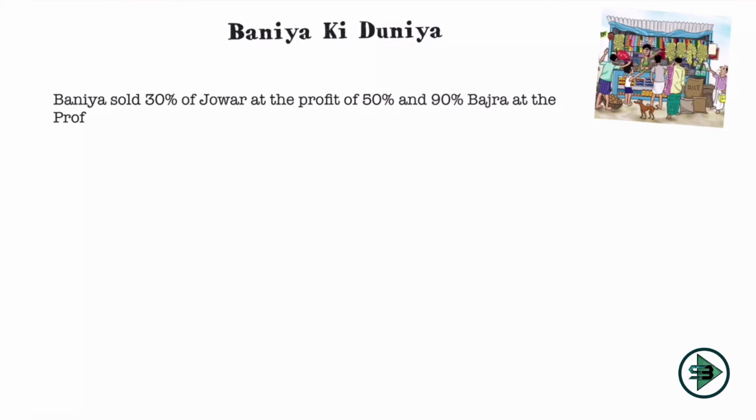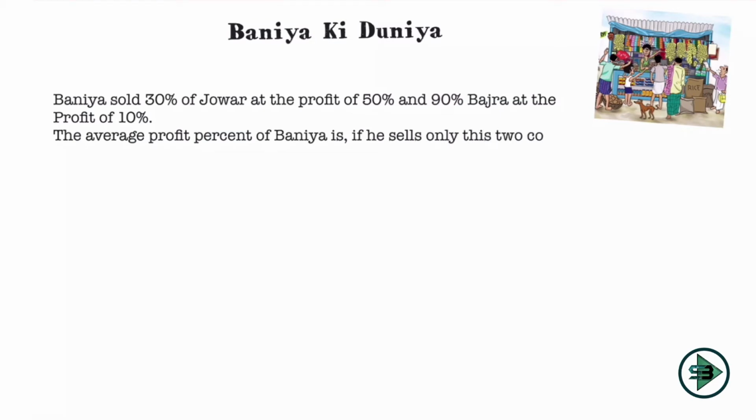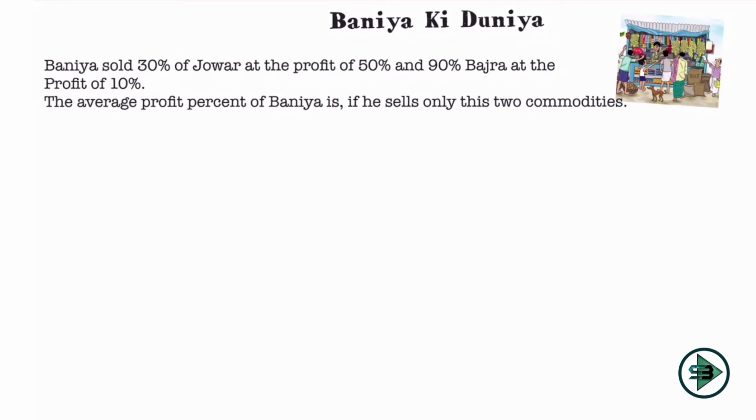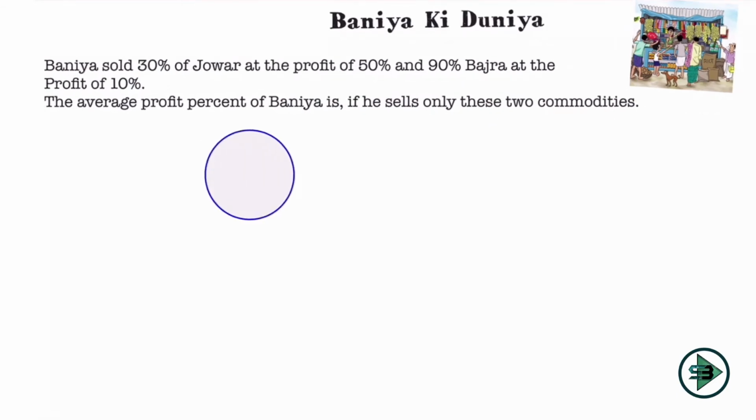Start with a new problem at Banya Ki Duniya. So what is Banya selling now? Banya sold 30% of jawar at the profit of 50% and 90% of bajra at the profit of 10%. What is the question? The average profit percent of Banya if he sells only these two commodities.